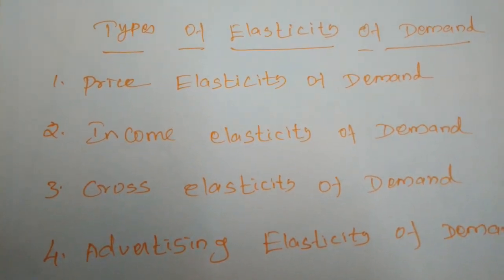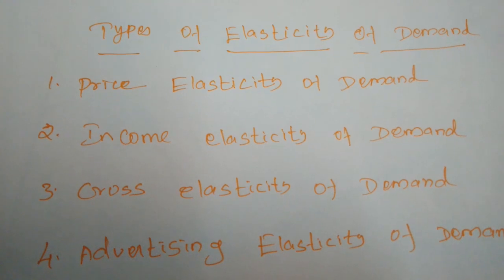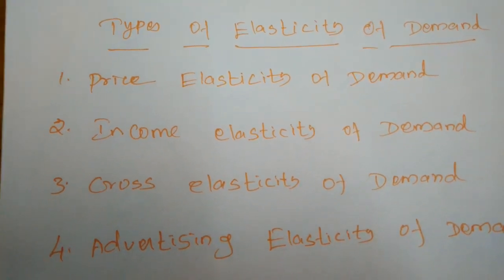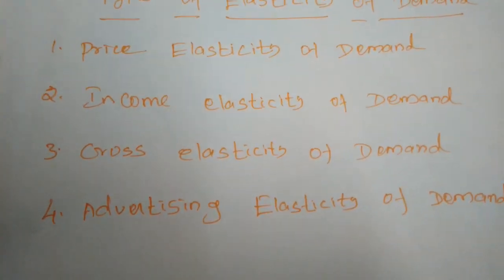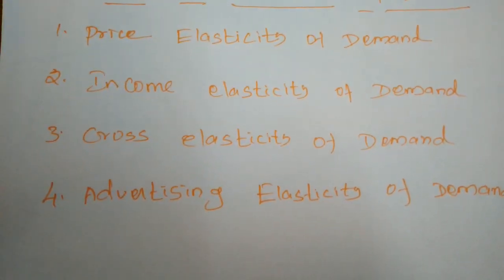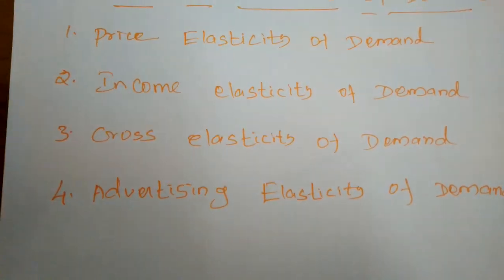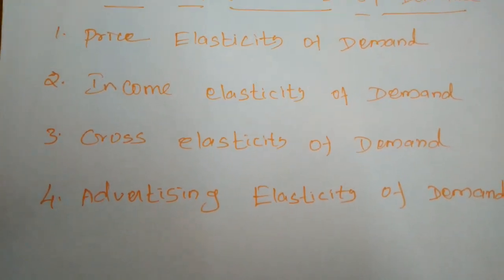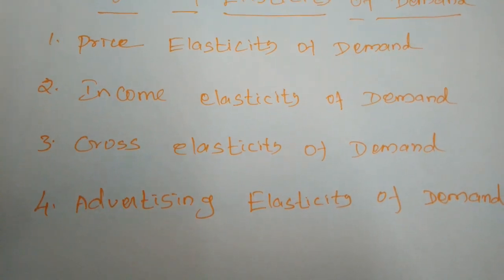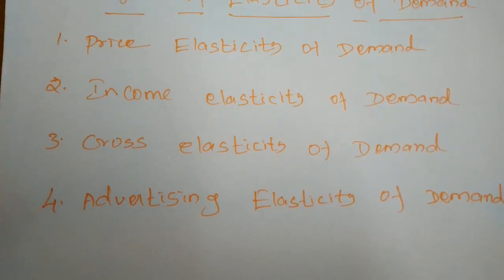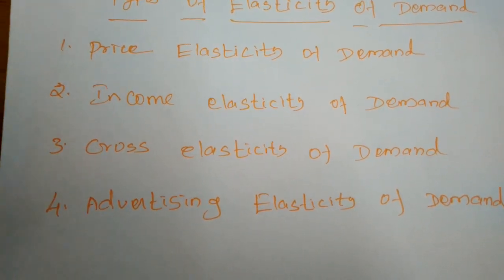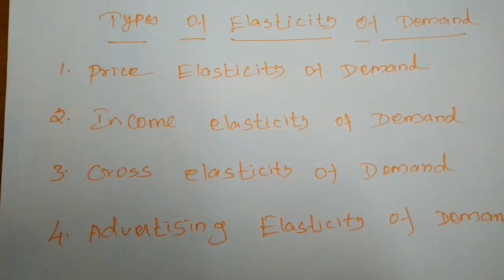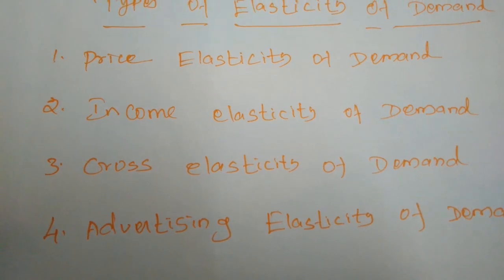Price elasticity is equal to the proportionate change in quantity demanded divided by the proportionate change in price. We find the price elasticity of demand by dividing the proportional change in quantity demanded by the proportional change in price. Then we will get the price elasticity of demand.